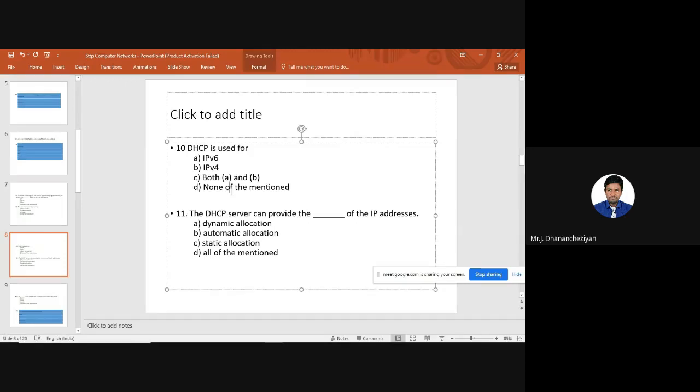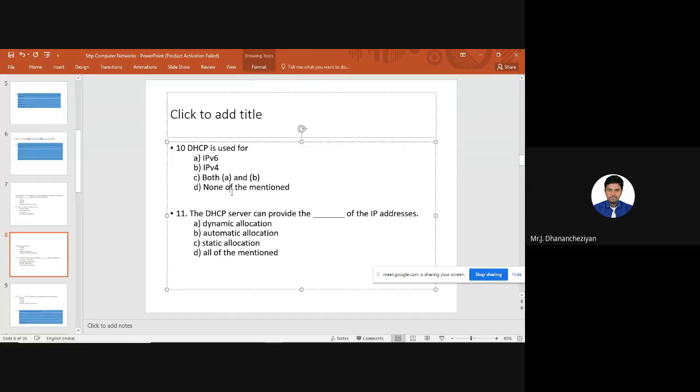We may have a myth. Somebody may have told you that whenever IPv6 is implemented, there is no need for DHCP. It is a wrong statement. If you think like that, you will go for option B and say DHCP is used for IPv4, but that is not the case. DHCP is used for both IPv4 and IPv6. Even after you implement IPv6, any device on the internet needs an IP address dynamically. Whether it is IPv6 or IPv4, we need DHCP. So for answering this question, the option will be C, both A and B. DHCP is used for IPv4 and IPv6.